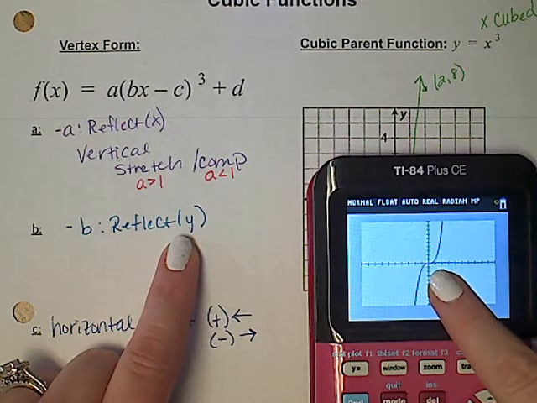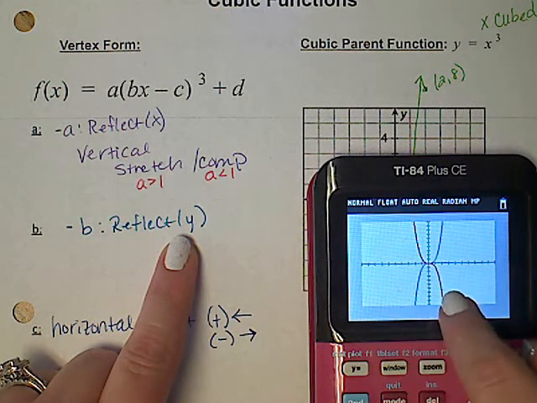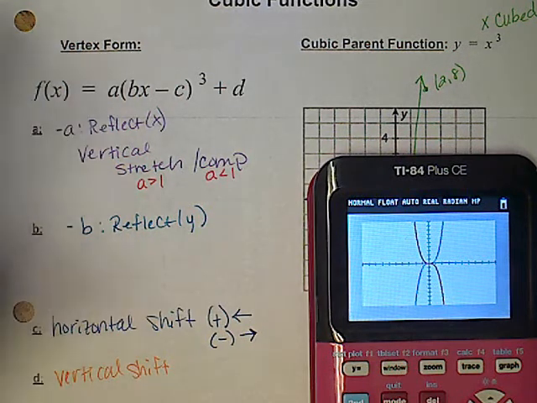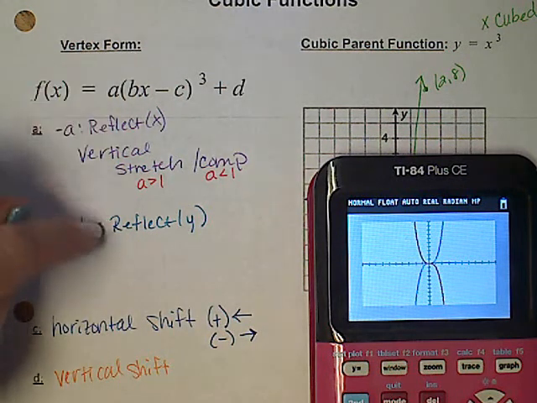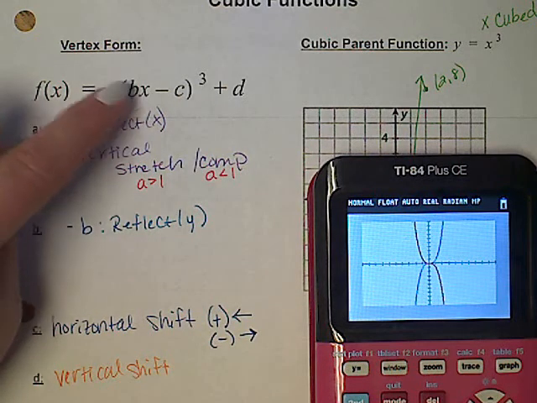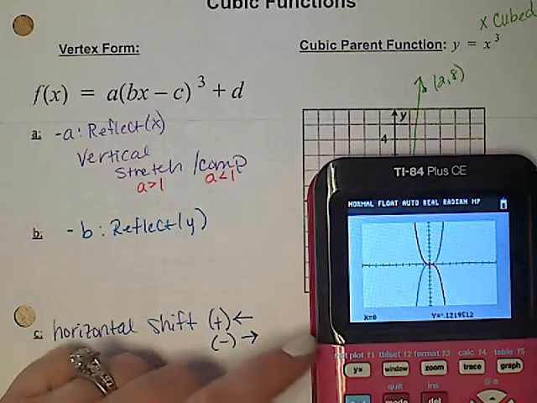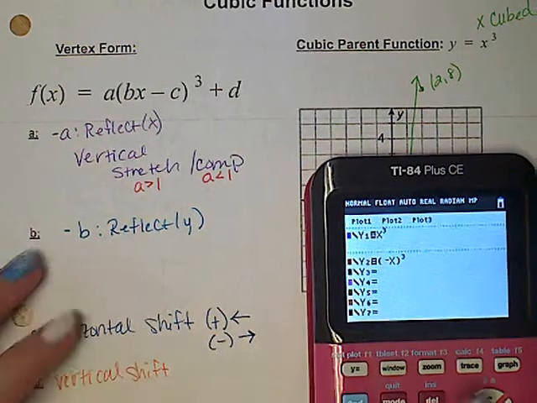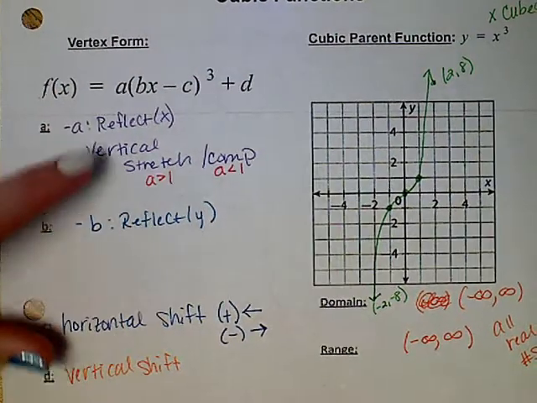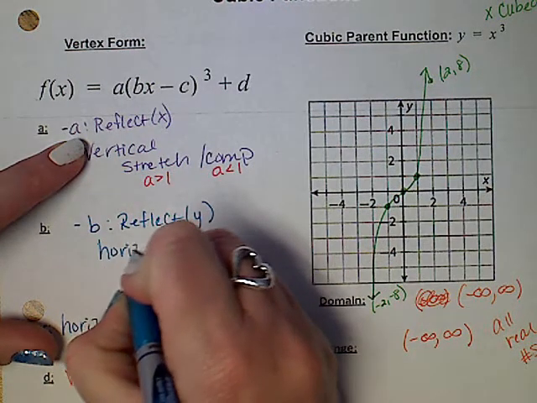So if you watch this graph, this is a reflect over the y-axis. There's your mother function. This part is going to reflect over. There you go. This part reflects over. They look identical to this reflection. You would never be able to tell on a graph which one. You can only tell if I'm reflecting over x or y based on your equation. Okay, so B is the opposite. Reflect X, reflect Y. Instead of vertical, we're going to do horizontal stretch and compression.